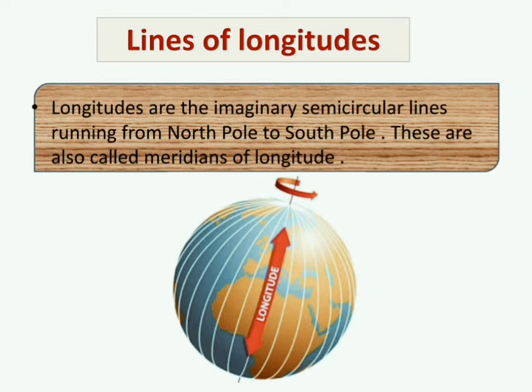These are also called meridians of longitude. So, longitudes, as you can see in the picture, these are imaginary semicircular lines. These are not circular lines, these are semicircular lines which run from North Pole to South Pole. These are also called meridians of longitude.